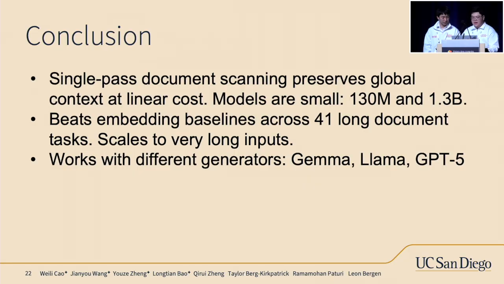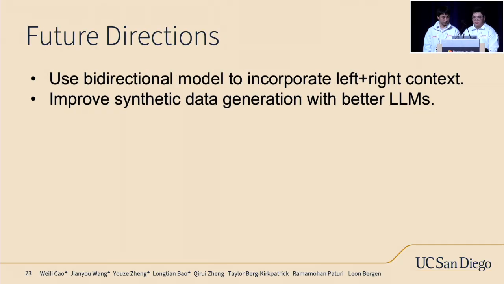We also show that our SP scanners could work with different generators, so it can be readily served as a plugin module for different generators. And also, as you probably have observed, our current SP scanner processes the documents from left to right, which is a unidirectional approach. A natural next step is to train with a bidirectional state-space model to overcome this limitation. And another point of possible improvement comes from a better synthetic data generation approach.